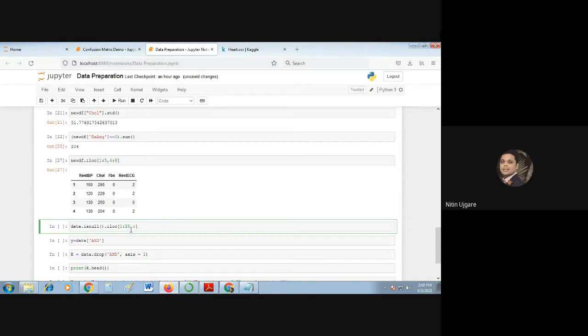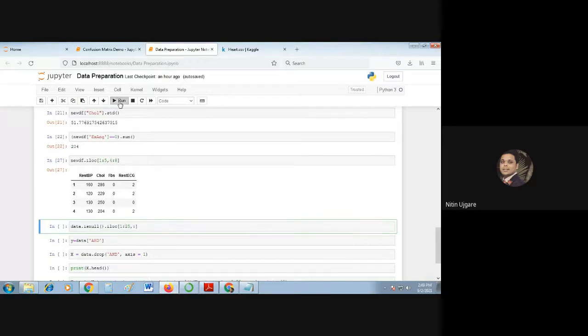Whenever we are talking about the data frame, we talk in the context of rows and columns. Rows indicate the sample number, and columns indicate the features and the feature values for each sample. So I want all the columns, that means I want the values of all the features for these first 25 rows.